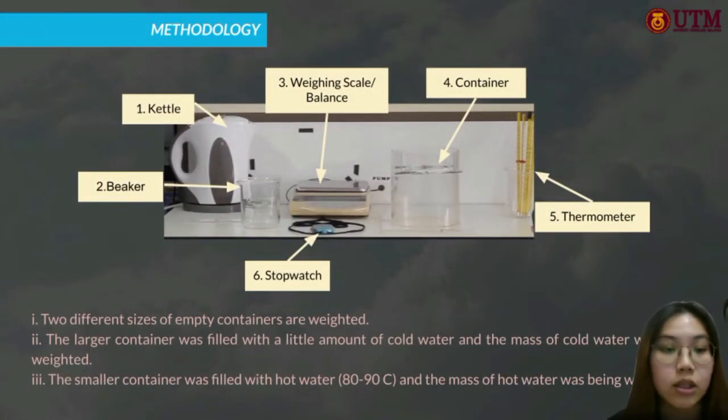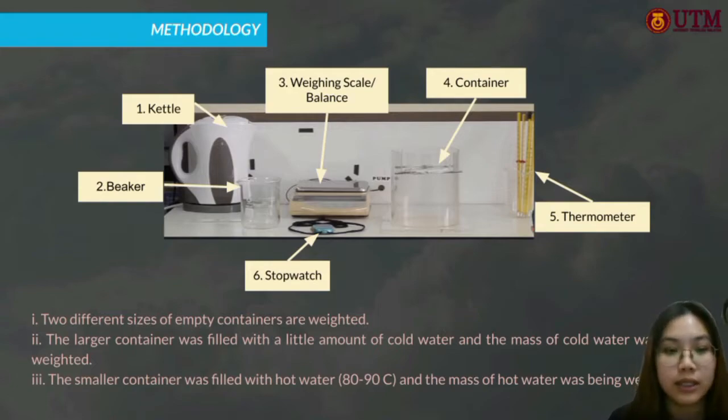This is the methodology. At first we will boil the water in the kettle. There are two containers of different sizes, one smaller and one larger. We will weigh these two containers first, and then fill the larger container with a little amount of cold water, and the mass of the cold water is weighed as well.